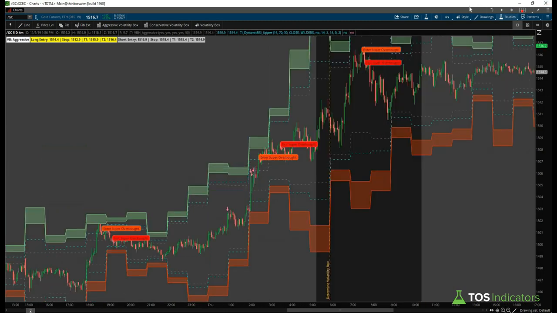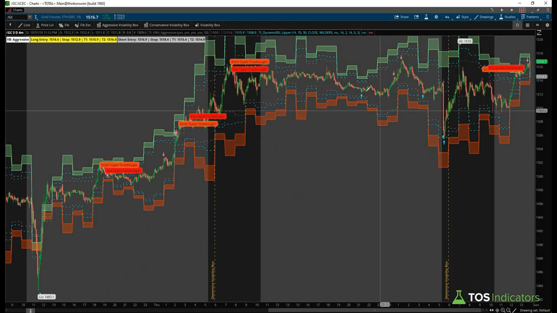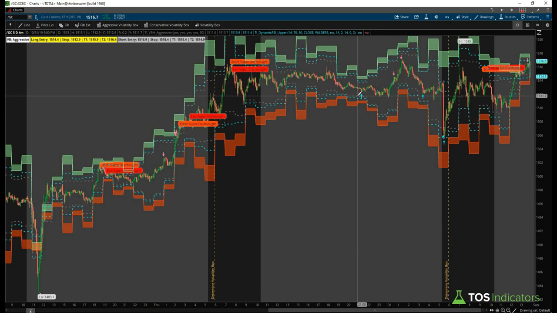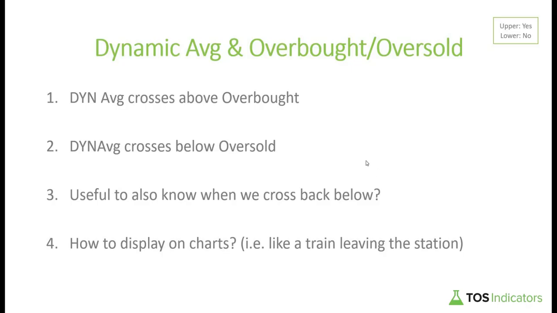And on its own, each of these pieces doesn't give us too much information, but it's really when we start to bring everything together do we start to have some meaningful information that now lets us start to trade. And so if we come back to our presentation, let's keep moving down the relationships that we're studying.